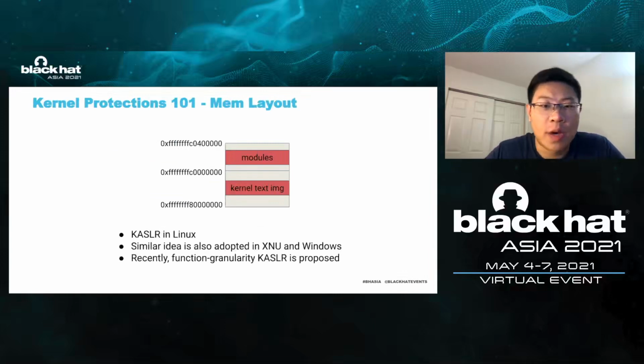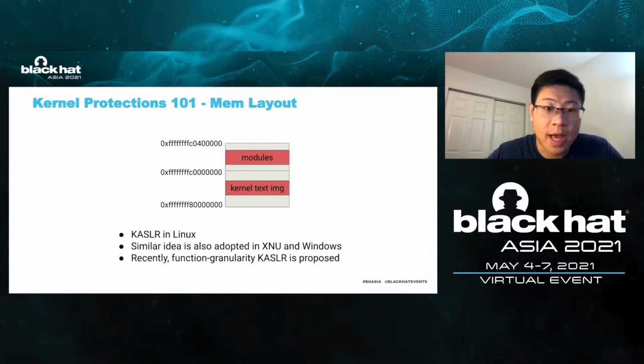The next protection I want to describe is KASLR, kernel address space layout randomization. On the slide, I show part of the kernel memory layout. With this protection, the loaded kernel text image could be anywhere from A00 to C00 as long as it complies with the alignment policy. The loaded kernel modules could be anywhere from C00 to C040 as long as it complies with alignment policy 2. This is the situation on x64, and other architectures are similar.